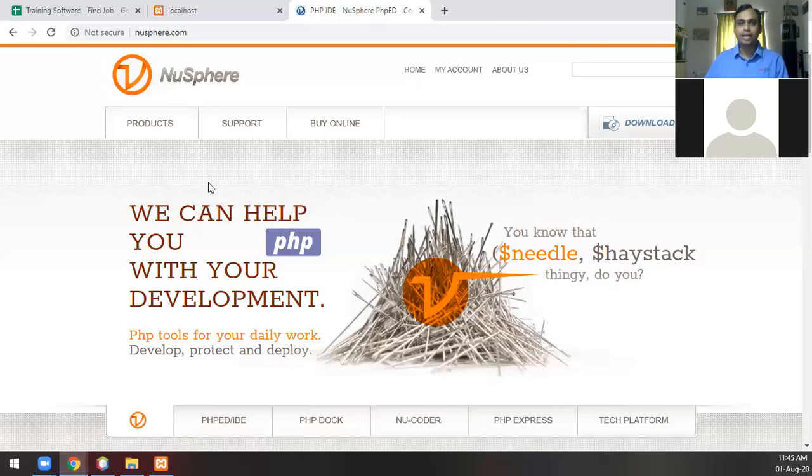Yes, I was just saying that Dreamweaver and NewSphere are paid software, whereas all the others that I have said are actually free software. That's the only thing, nothing else. And NetBeans actually has a lot of features in it.